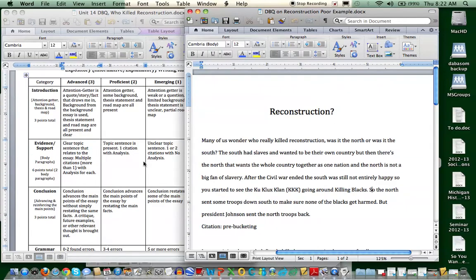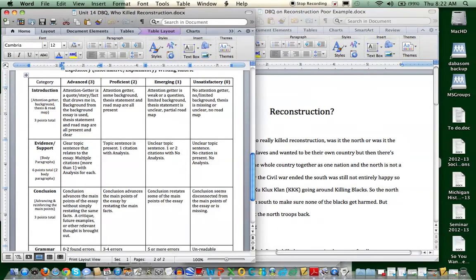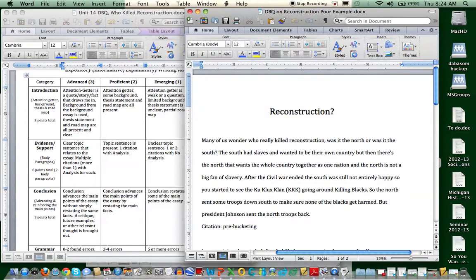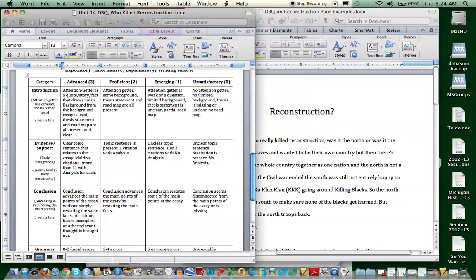All right, so let's take a look at how I'm going to grade this. Is there an attention getter? I'd say that there is. It might not be the strongest, but it is there. Does she use some background from the background essay? She definitely talks about things that are happening down south, the fact that troops are sent down. So she's done an okay job with the attention getter, and this person's also done a decent job with the background essay and talking a little bit about the situation.